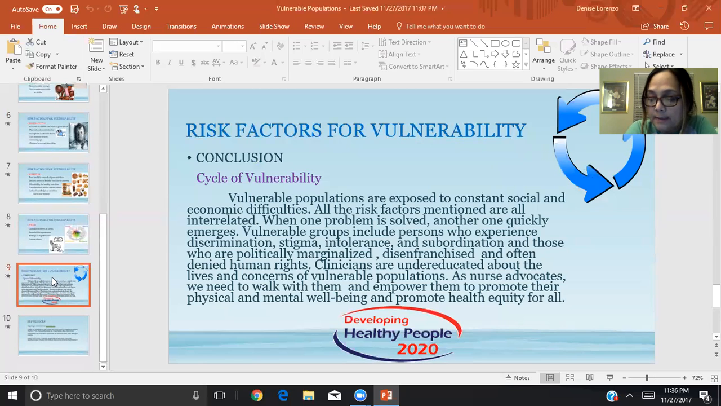Clinicians are undereducated about the lives and concerns of vulnerable populations. As nurse advocates, we need to walk with them and empower them to promote their physical and mental well being and promote health equity for all.